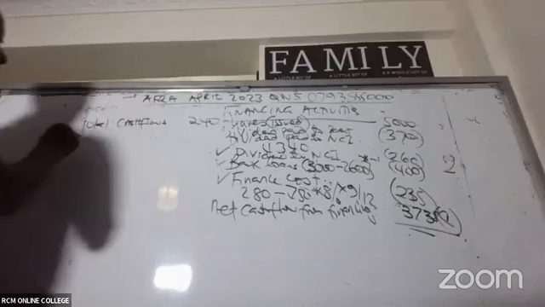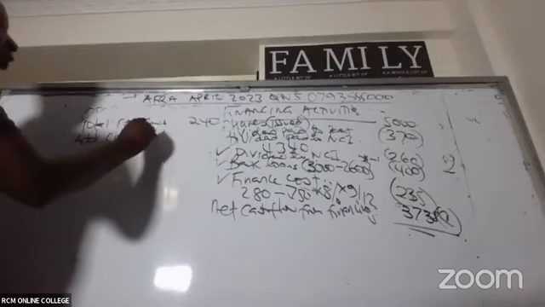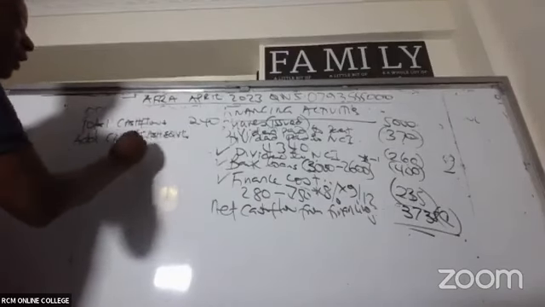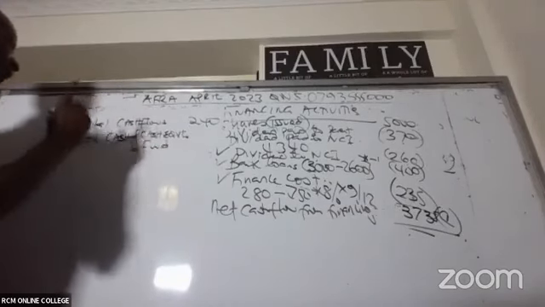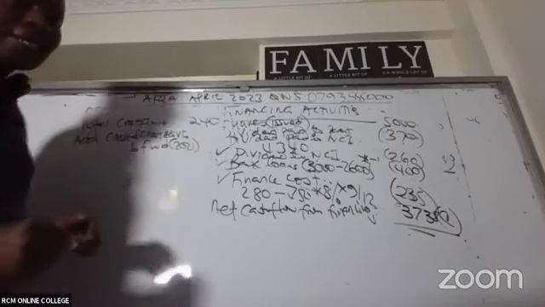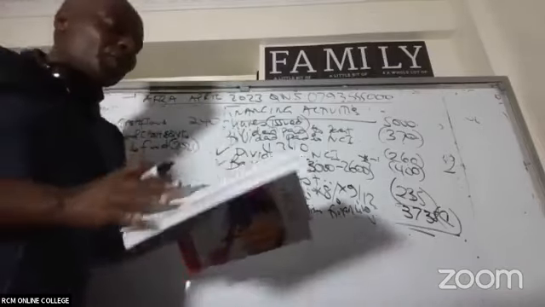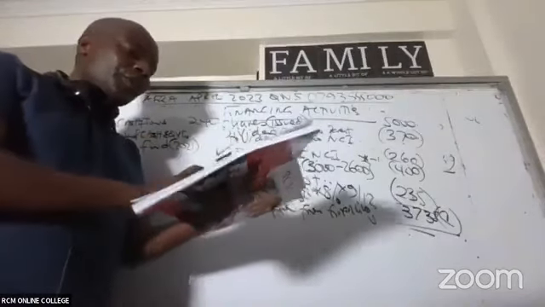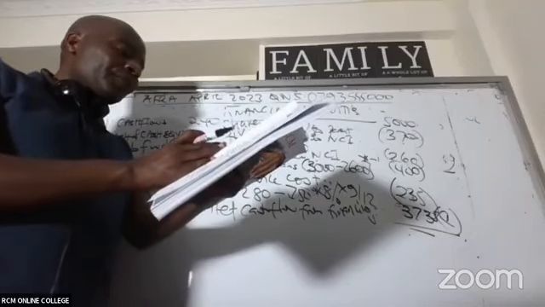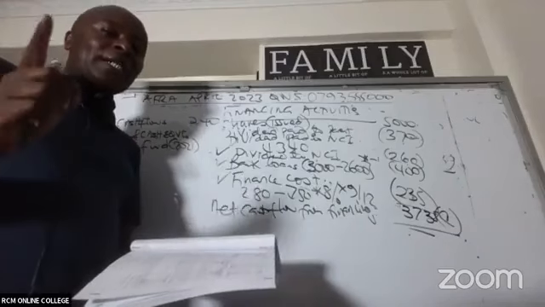And then you add the cash and cash equivalents brought forward. So for the year 2021, are you able to see any cash and cash equivalents there? Remember, what do we have under cash and cash equivalents?